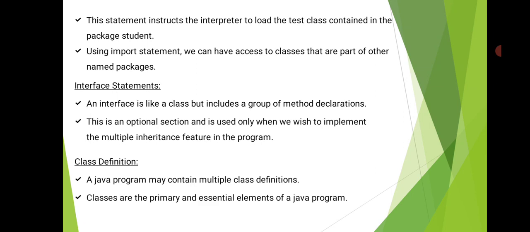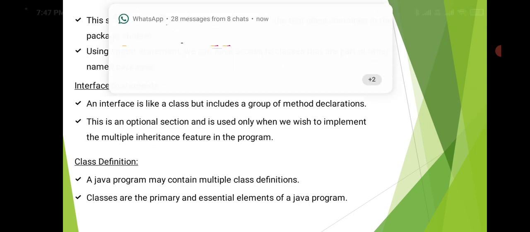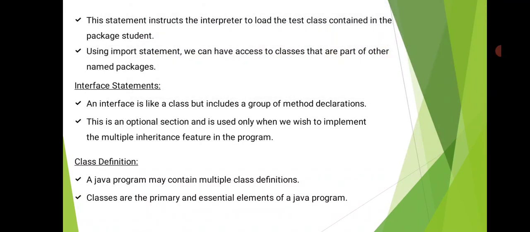This is an optional section and is used only when we wish to implement the multiple inheritance feature in the Java language. So when we want to implement this multiple inheritance feature in our program, we use interface statements. An interface is like a class which has method declarations, that is, abstract methods. This will be studied in detail in the next sections.